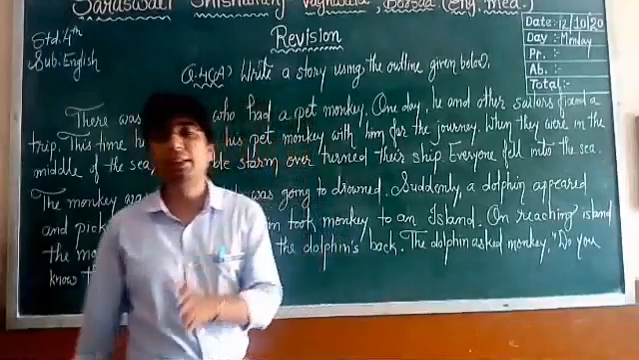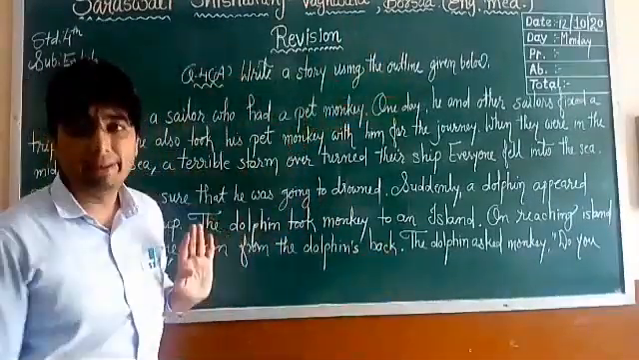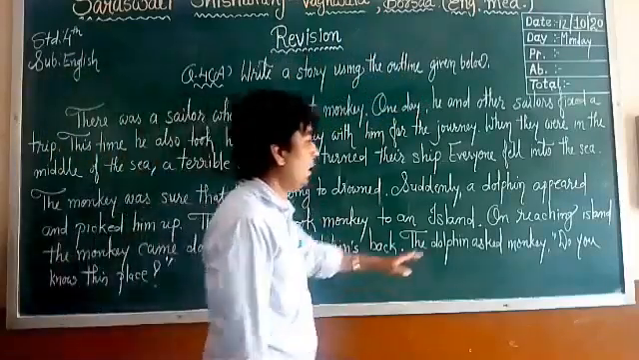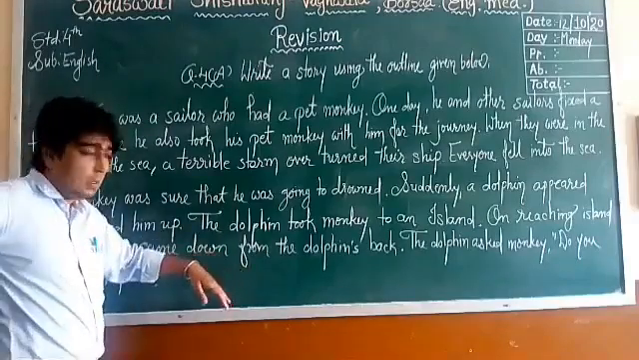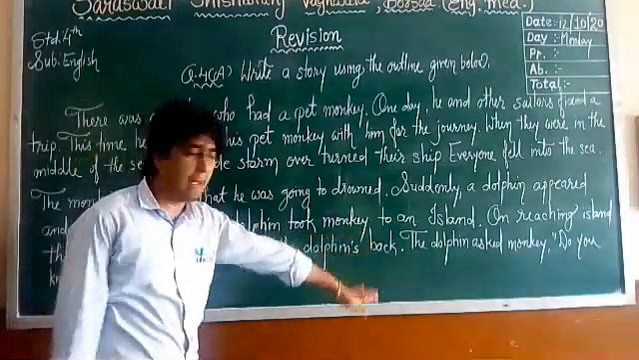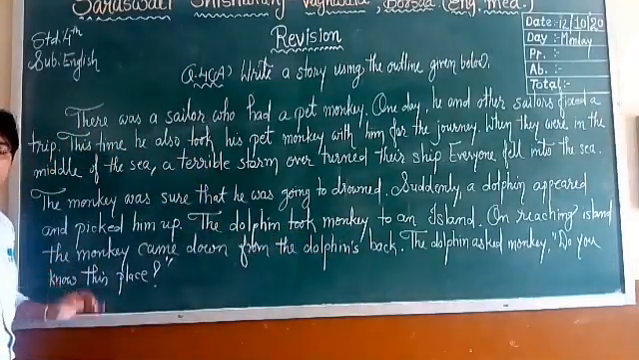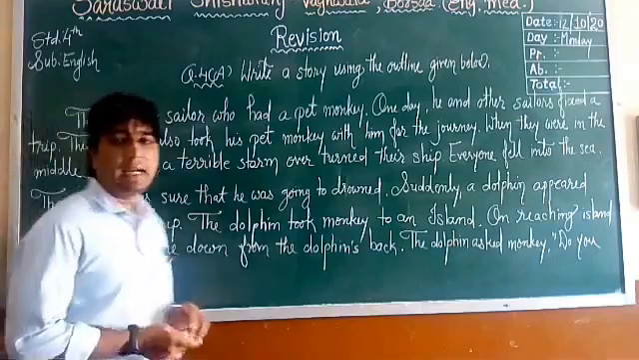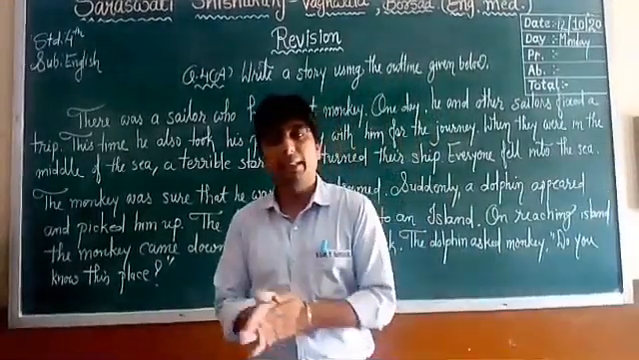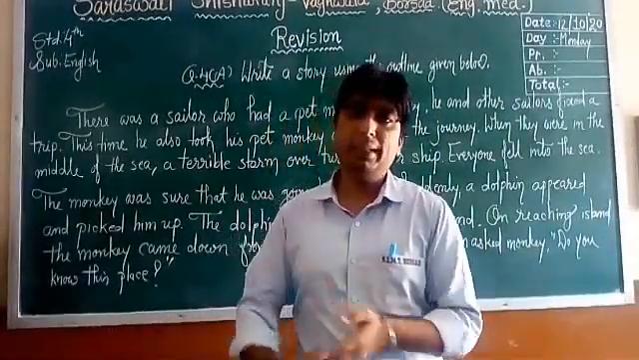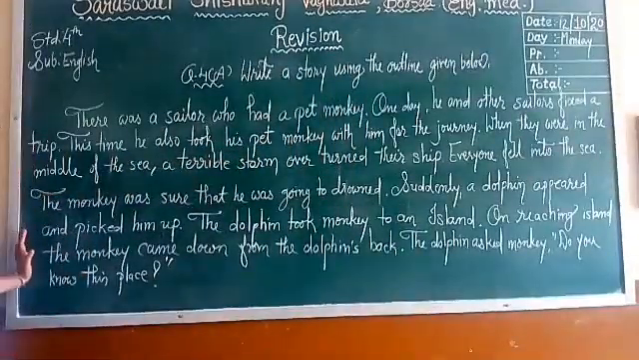So what did the dolphin do? It took the monkey to an island, one strange place. On reaching the island, the monkey came down from the dolphin's back. The dolphin asked the monkey, "Do you know this place?" Now what should be the answer of the monkey? What an interesting answer the monkey is going to give. That we will see. So this is the one part.